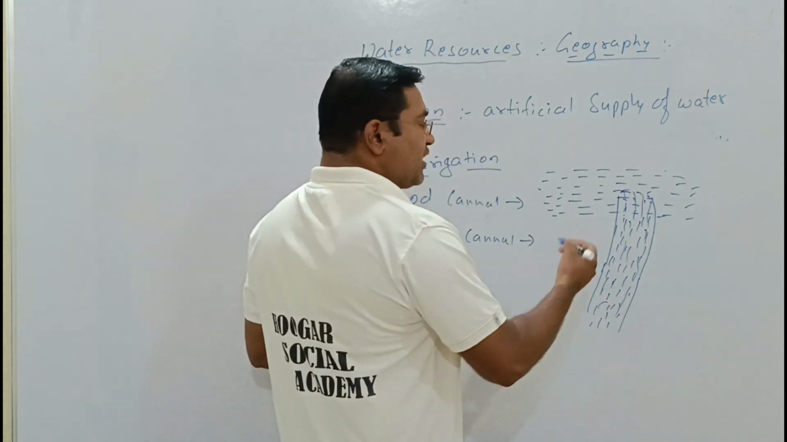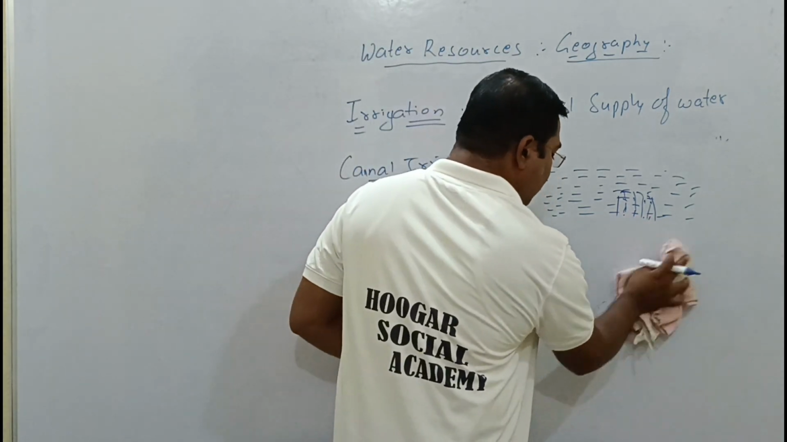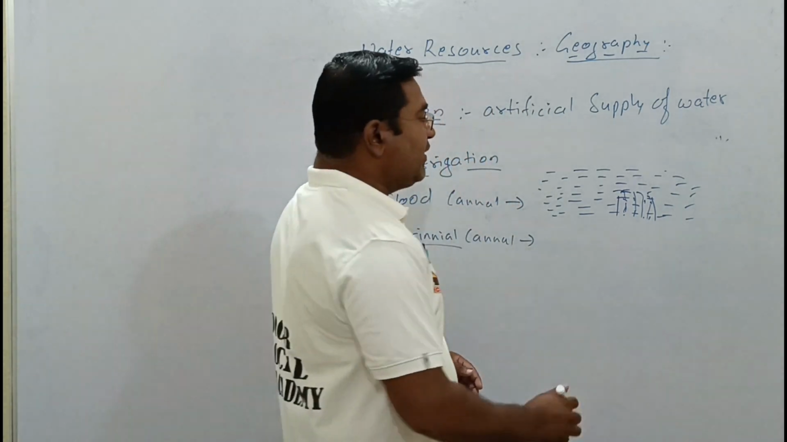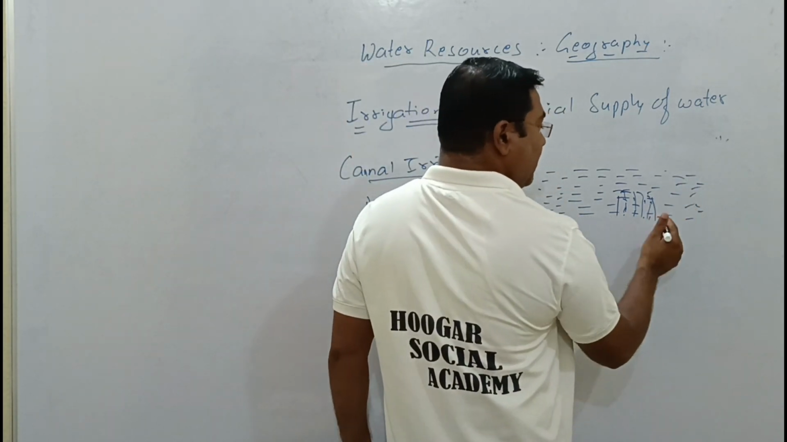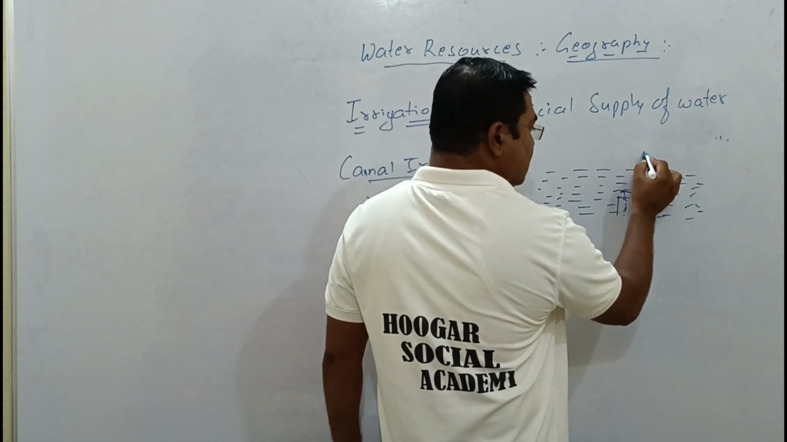When we say continuous, what happens here? It will not be in the form of a flood. Now this is the river which is flowing. So what we will do here is, human beings construct a dam.